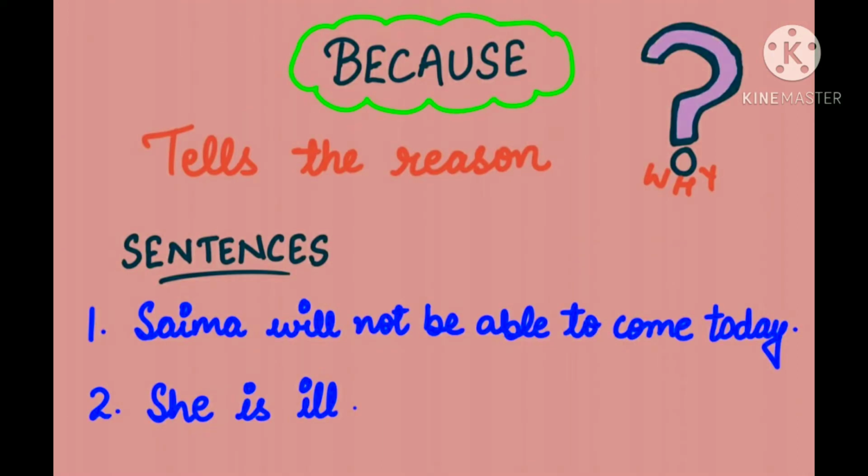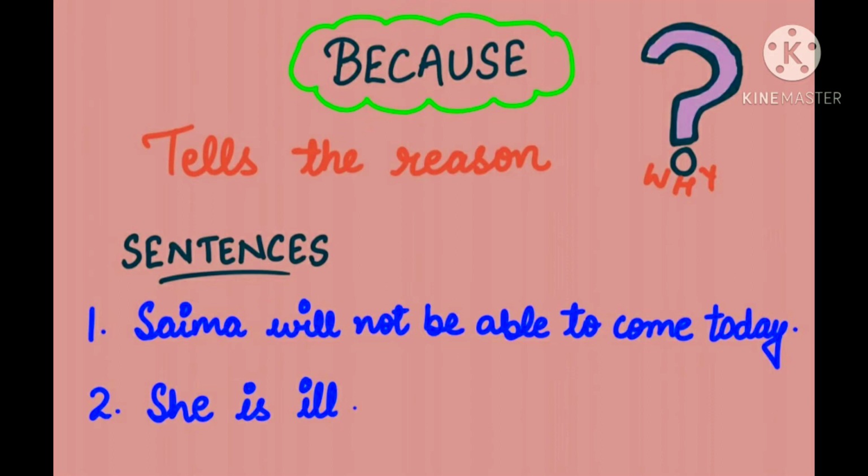The last conjunction that we are learning here is because. It tells us the reason, and as you can see there is a question mark. So it gives the answer to the question why. Now let's look at these sentences. First is Saima will not be able to come today. Second sentence is she is ill. Now the second sentence is giving the reason to the question why.